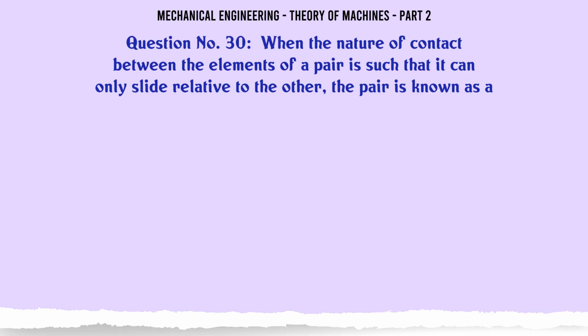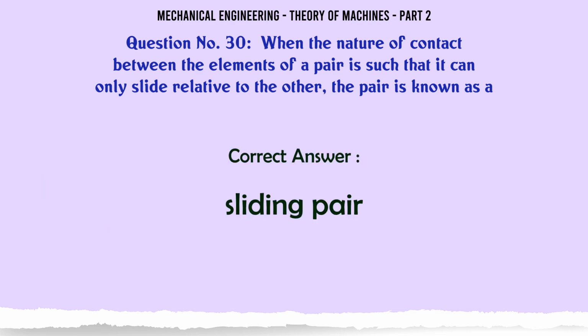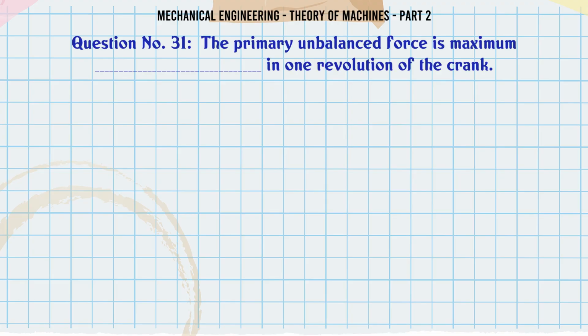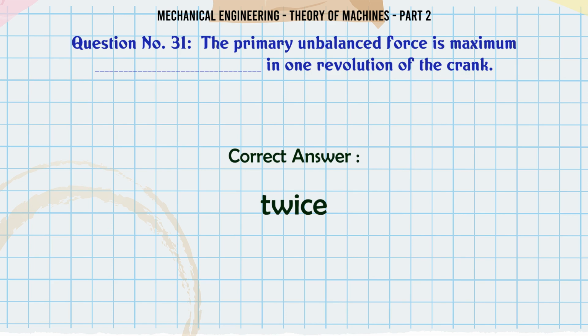When the nature of contact between the elements of a pair is such that it can only slide relative to the other, the pair is known as A. Screw pair. B. Spherical pair. C. Turning pair. D. Sliding pair. The correct answer is sliding pair. The primary unbalanced force is maximum in one revolution of the crank. A. Twice. B. 4 times. C. 8 times. D. 16 times. The correct answer is twice.